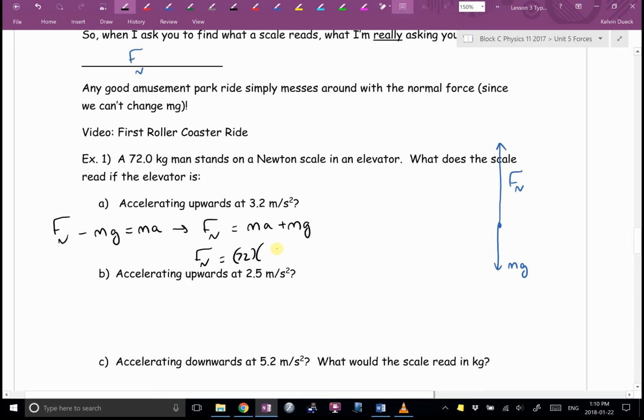Yes, you see, now it's plug and chug time. This is why I said memorize units. 3.2 plus, what's M? What's G? And we're not going to put a negative in here, just 9.8. We've taken care, by the way, of the negative by putting a minus sign in front of that at the beginning. That's where we took care of our direction. So 9.8,